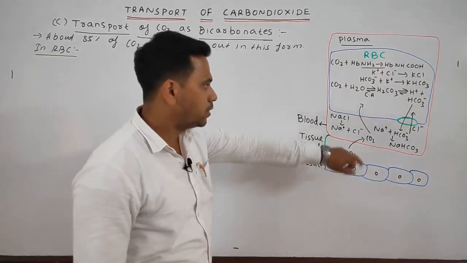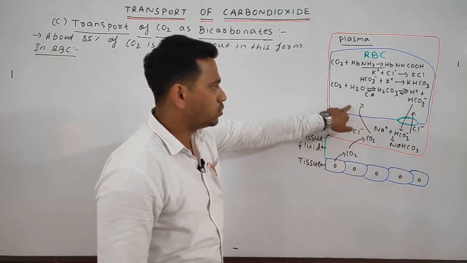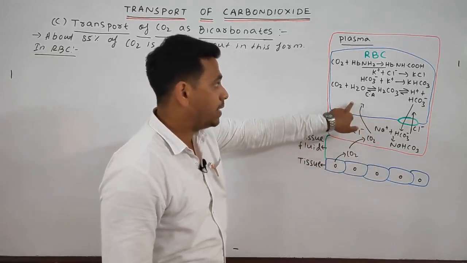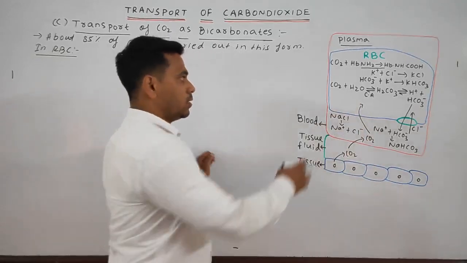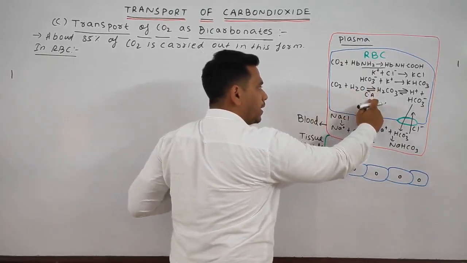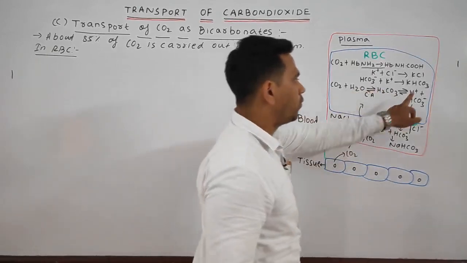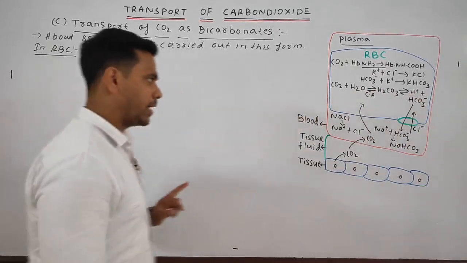See, the carbon dioxide from the plasma enters into the RBC, where the carbon dioxide combines with water in presence of carbonic anhydrase to form H2CO3, which further dissociates to form hydrogen and the bicarbonate ion.